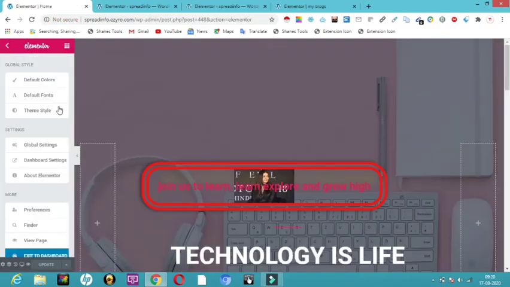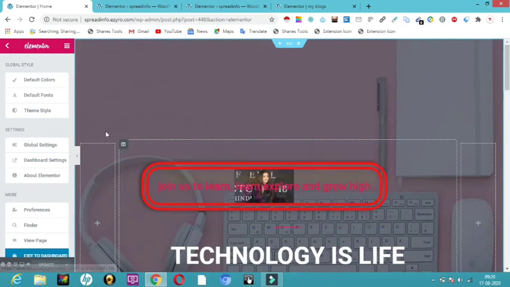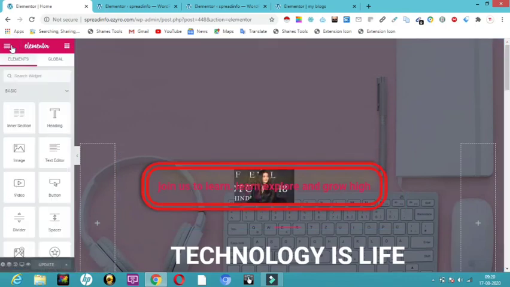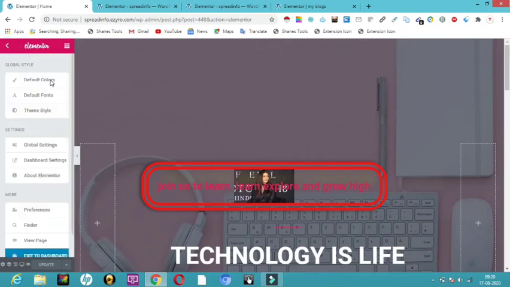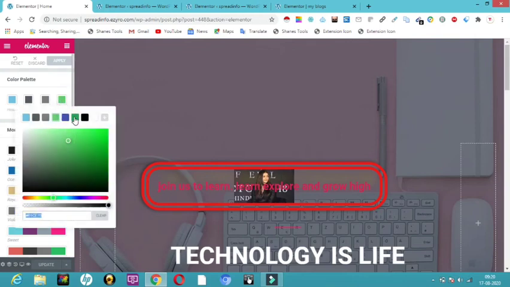So friends, now in the website we want the same font for the header, and also the same font color, all that. So all we have to do is click here on the 3 horizontal lines. So let me just click here, and here you can see default colors. So we can have all these colors in the color palette.